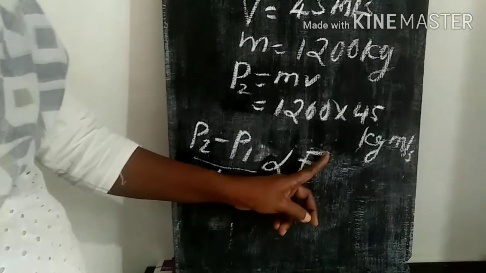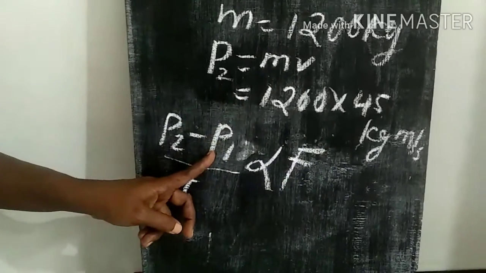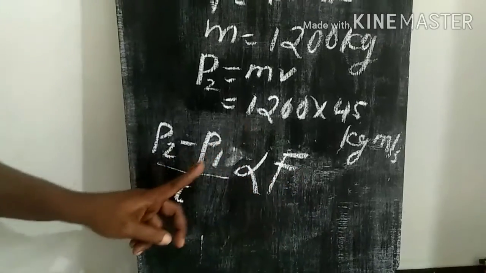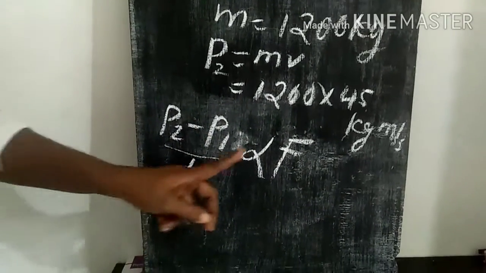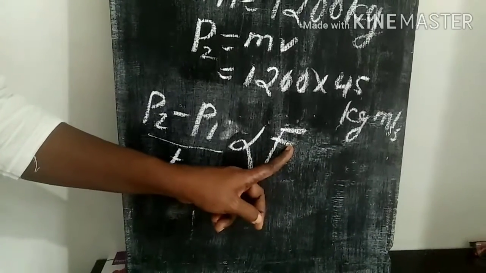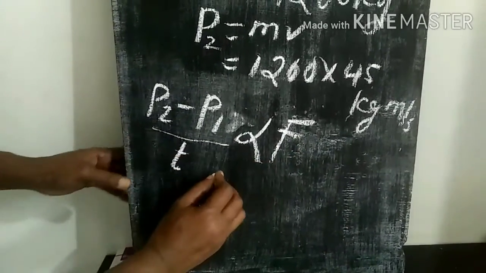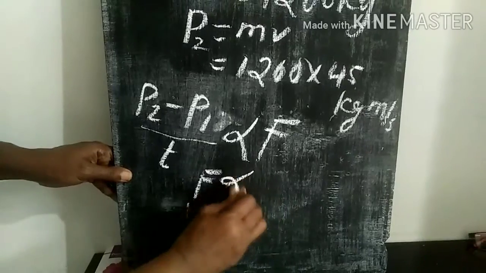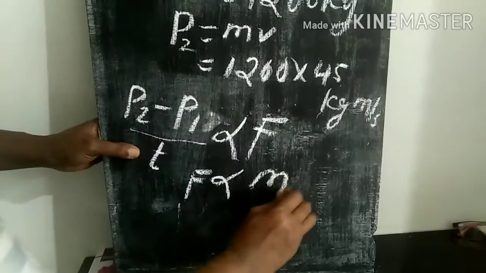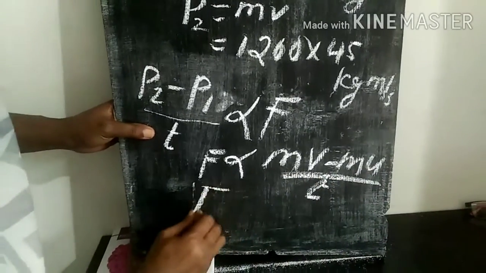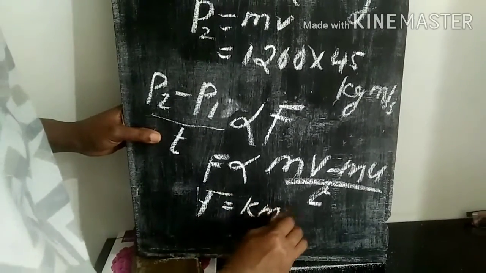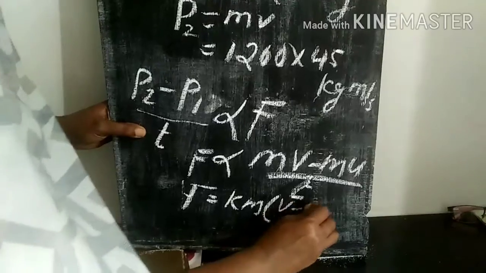If you apply more force, then the change in momentum will be more. If you apply less force, the change in momentum will be less. So the change in momentum with respect to time depends on the unbalanced force acting on the object. Or F is directly proportional to the change in momentum, that is, (mv minus mu) divided by t. Or F is equal to a constant into m into (v minus u) by t. Right?